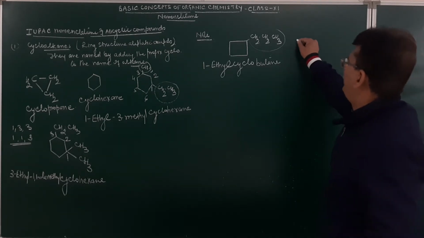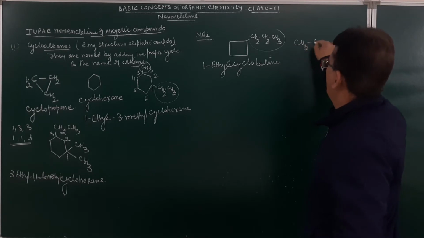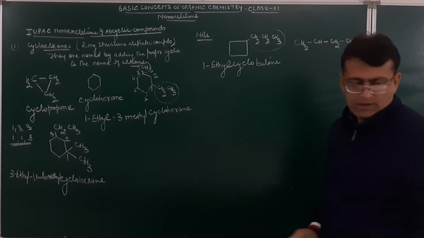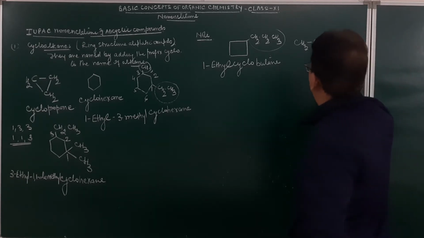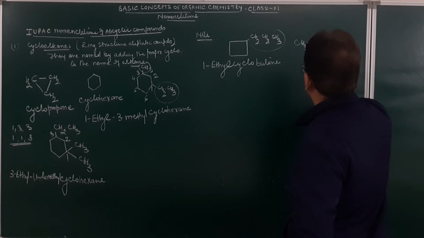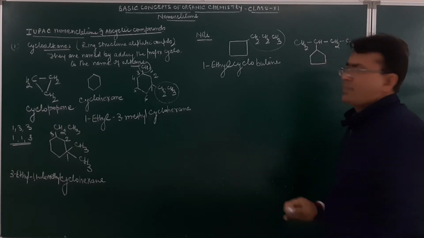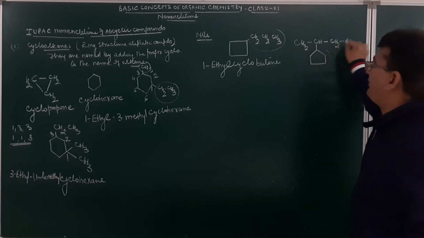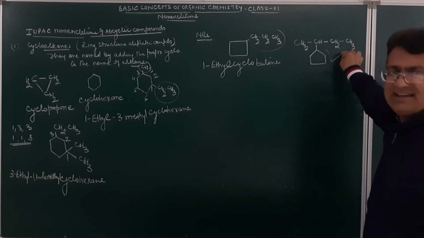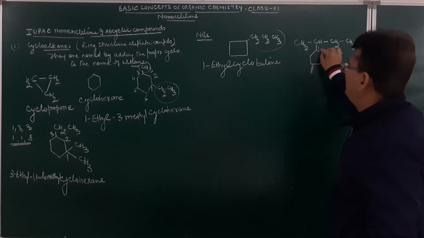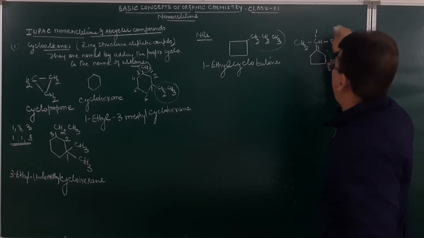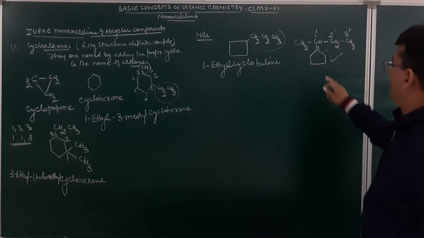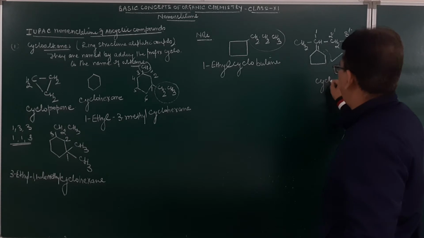Now suppose we have got this one. Just see very carefully, CH3 and CH. This will be CH2 and CH3. Here we have got this group over here. Now here how many carbon atoms? 5. Here how many carbon atoms? 4. So which will be the major chain? This. This will be numbered as 1 and this will be 1 dash, this will be 2 dash and 3 dash. What name will this be? Cyclopentane.